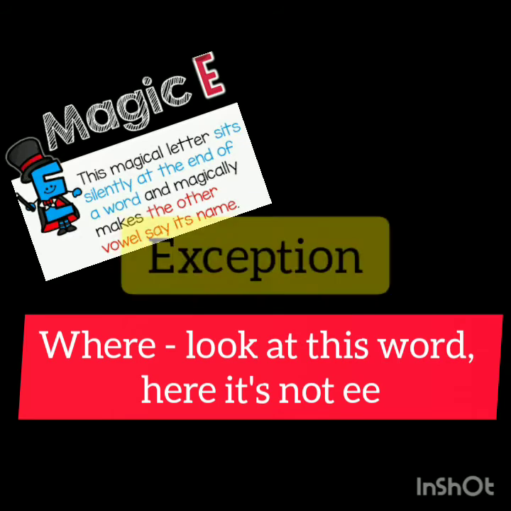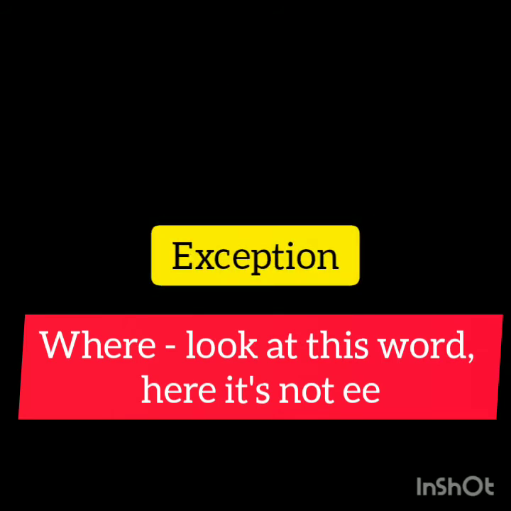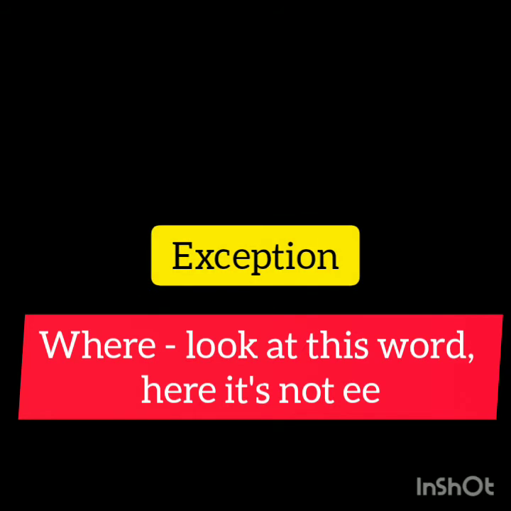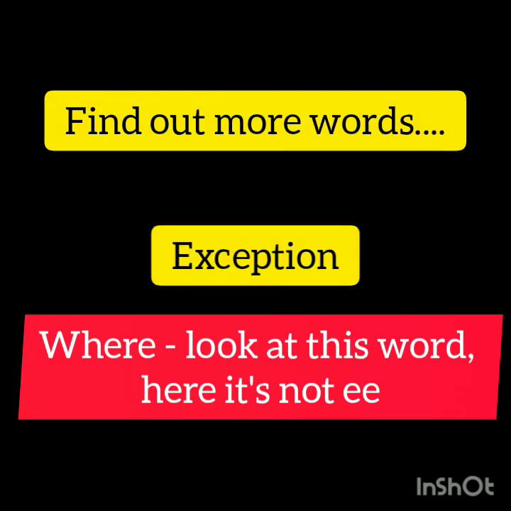Now an important point is exceptions. For example, in this word we pronounce this as where, not we're. Okay, it is where, not we're. We all know that, and this is an exception.